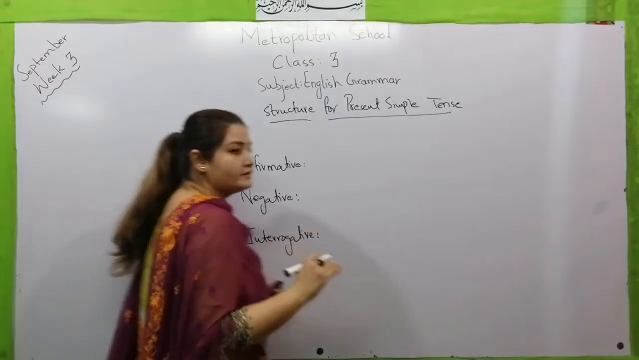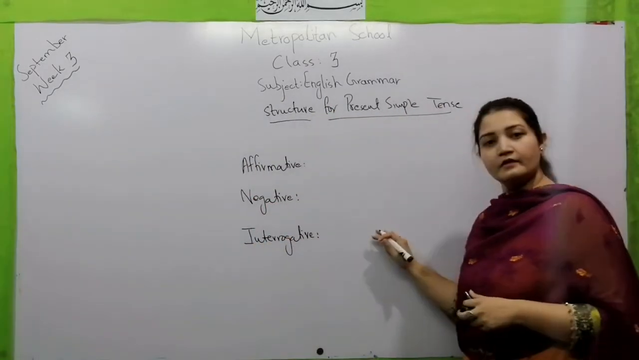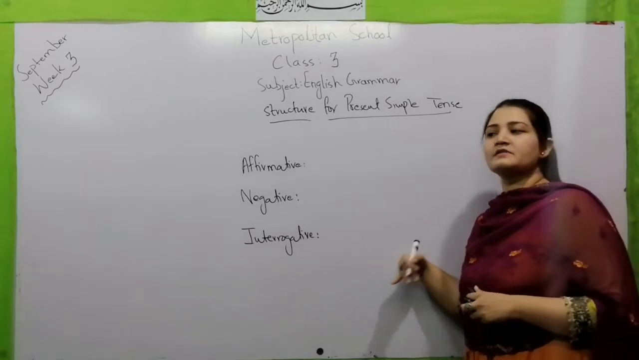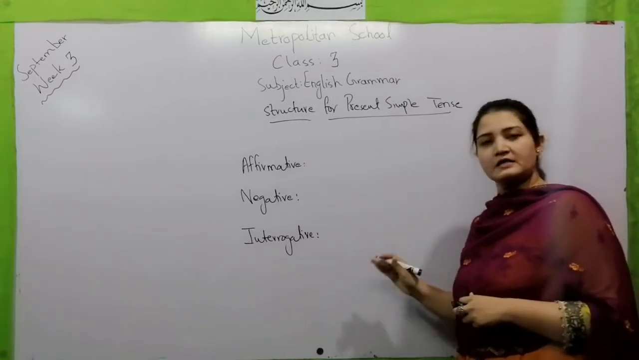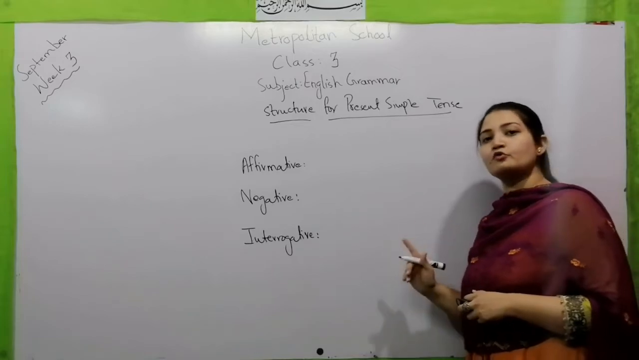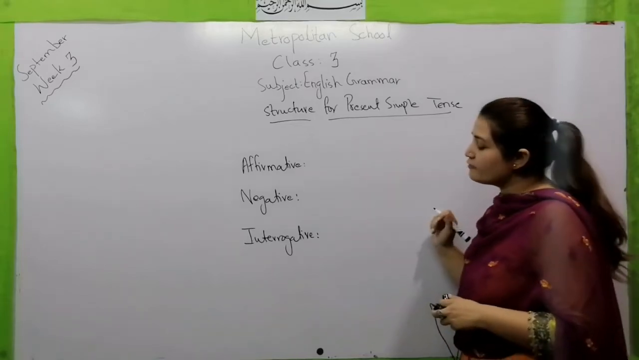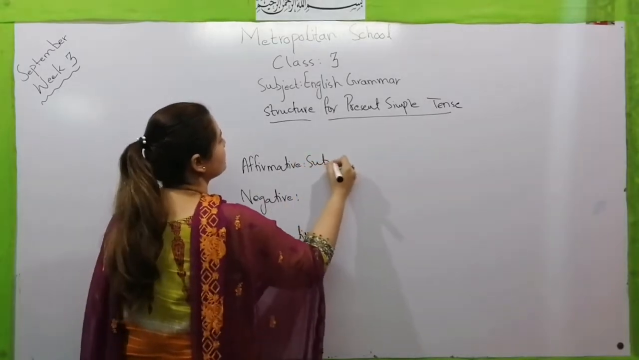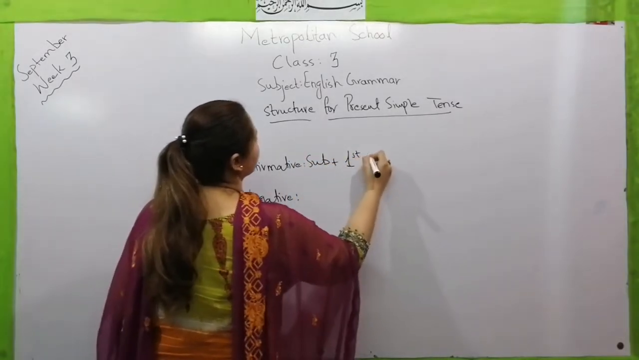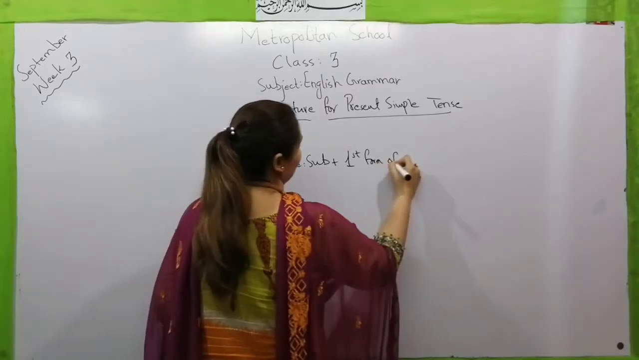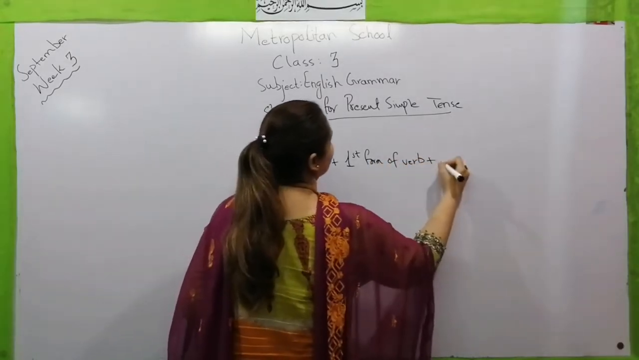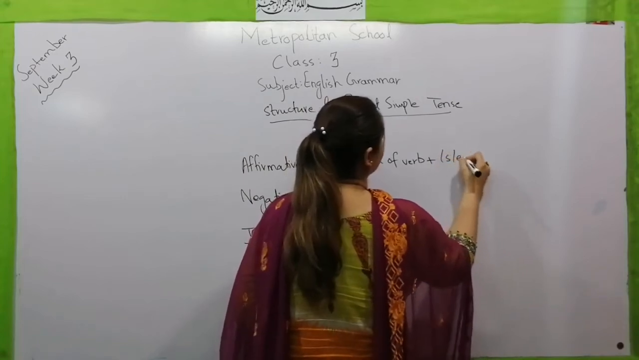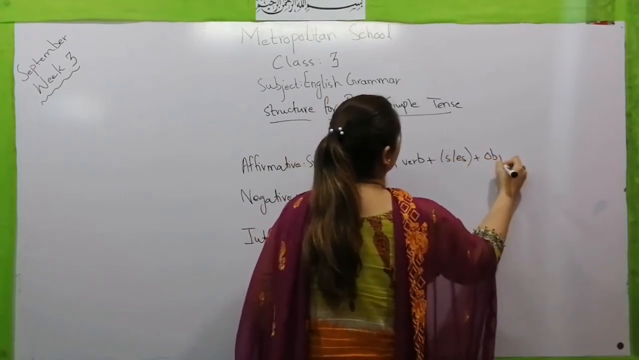Now here I am writing the structure, and according to this structure we are going to make some sentences and we are going to translate some sentences from Urdu to English. Now for the affirmative, what we are going to write? At first you have to write the subject, then the first form of verb, then the addition of S or ES, and then object.